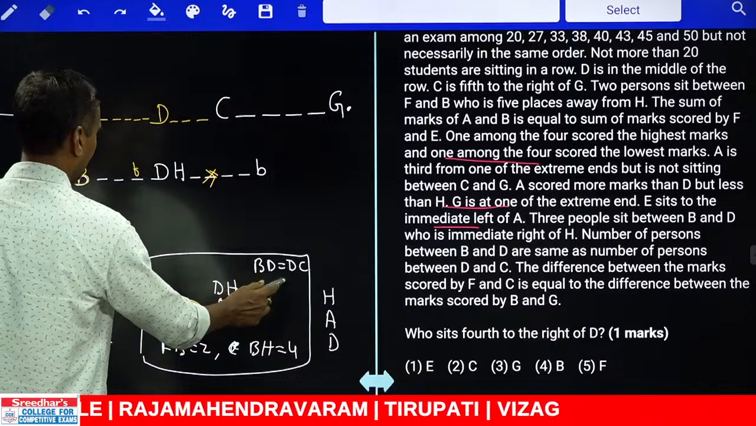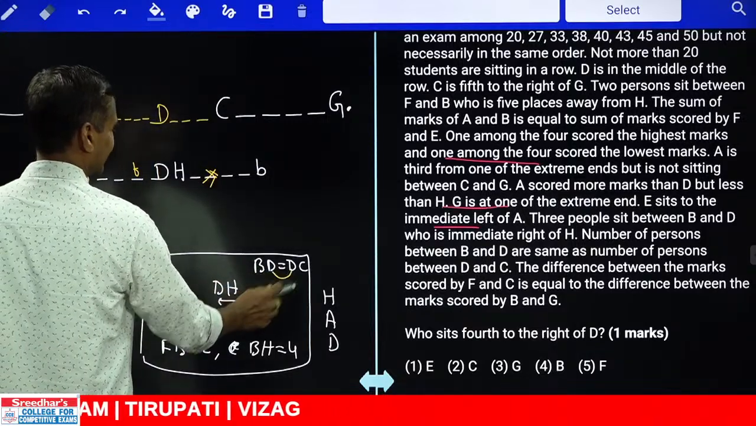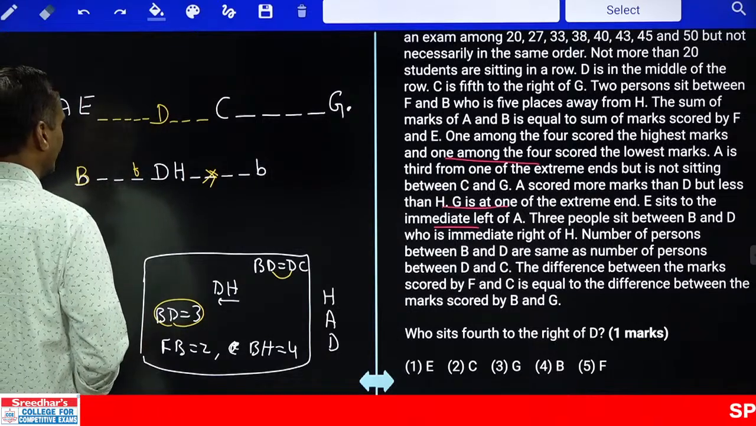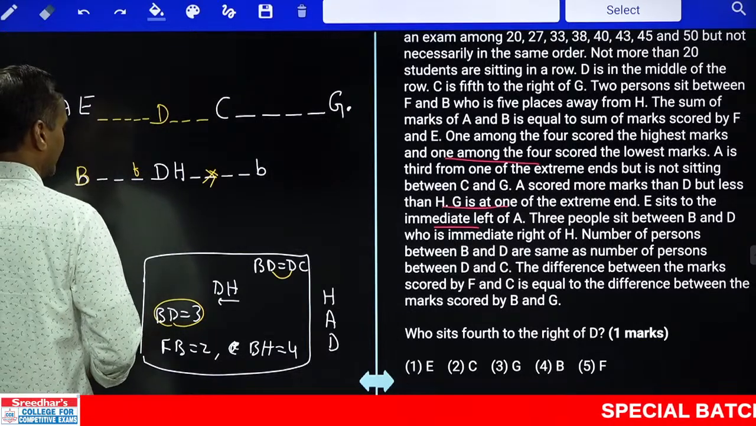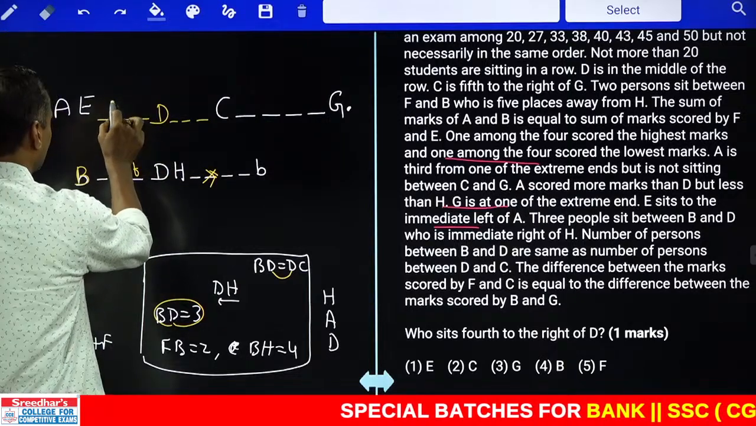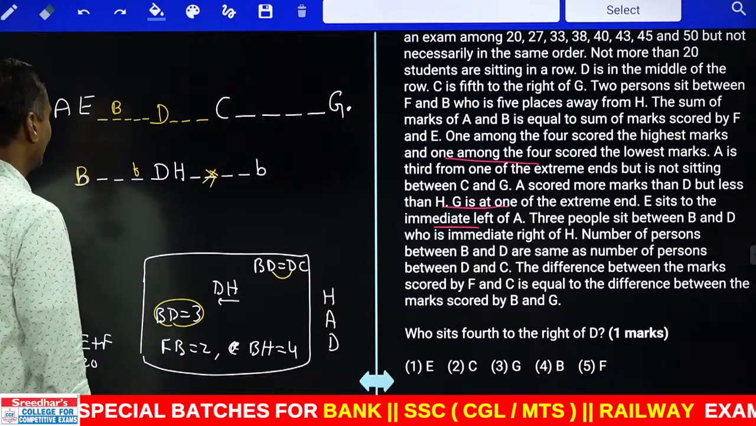B and D equals D and C. B and D equals D and C means D must be exactly between B and C. And D is exactly between which two? B and C. And that means D and C, how many, tell me, 3 members. So B and D must have how many? 3 members. Clear? Hence between E and B there must be exactly 1.